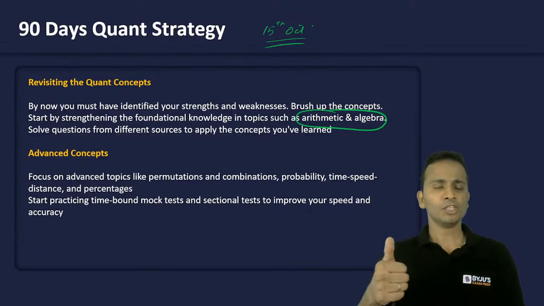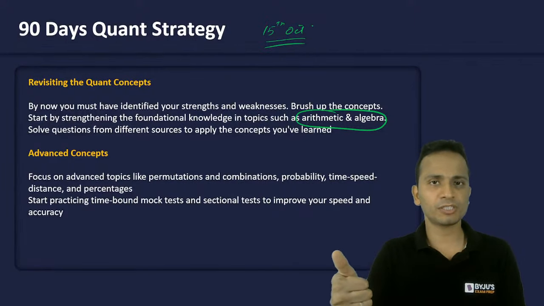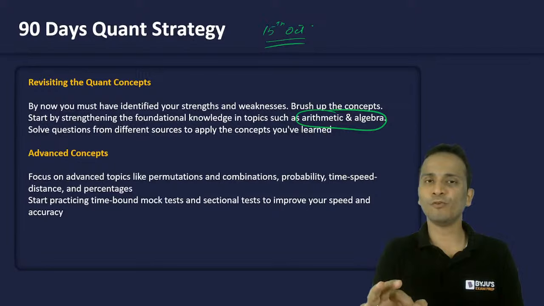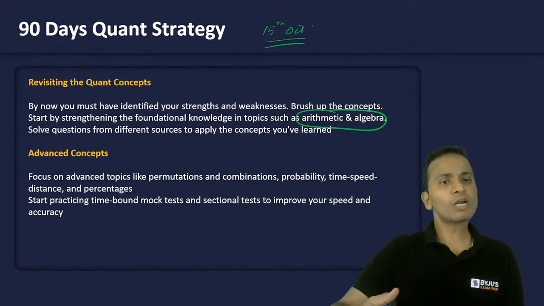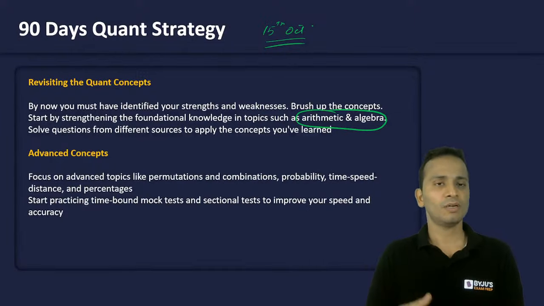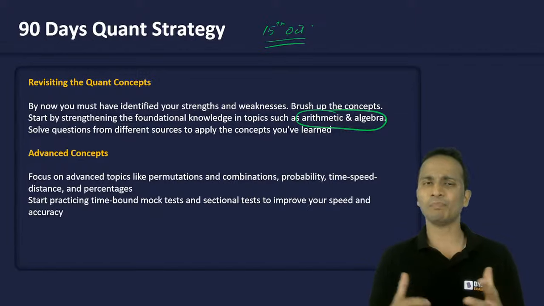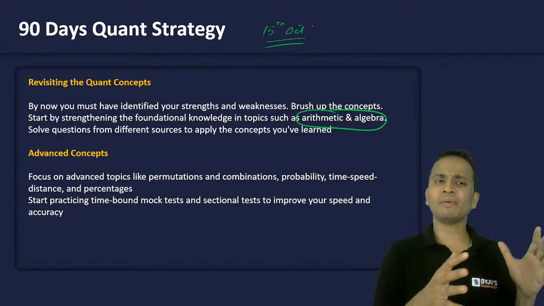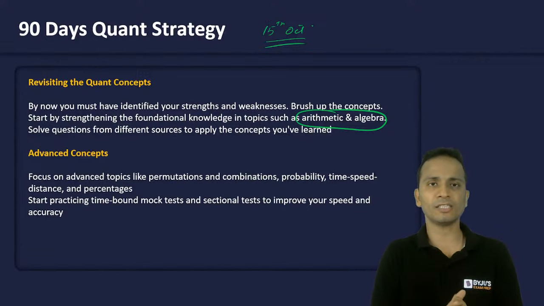So the first step is revisiting all the quant concepts. Give yourself 3 to 4 days and finish revising all those concepts. Now come to advanced concepts from permutation, combination, probability, time, speed, distance, and percentages. There might be some advanced concepts for which you will have to do some kind of practice.